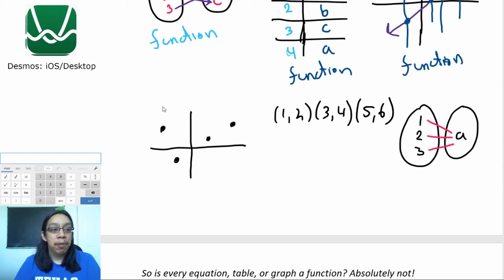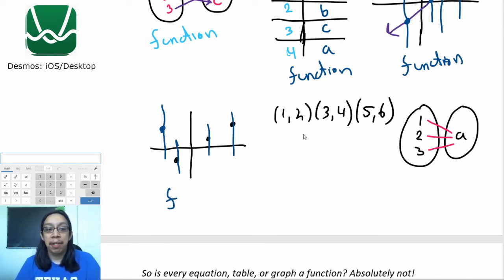So for this one, all you have to do is apply the vertical line test again. If I draw a line there, it only touches this point, so we're A-okay. If I draw a line here, I only touch one point again. If I draw a line here, I only touch once again. And if I draw a line here, again, I only touch once. So no matter where I drew that blue line, I only touched one point. So this is going to be a function.